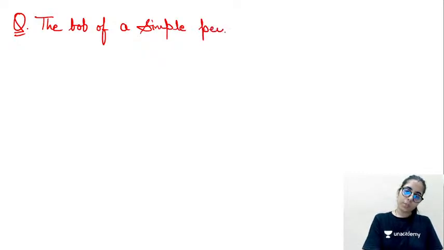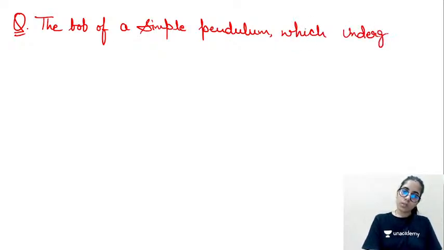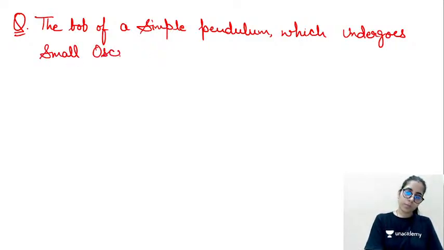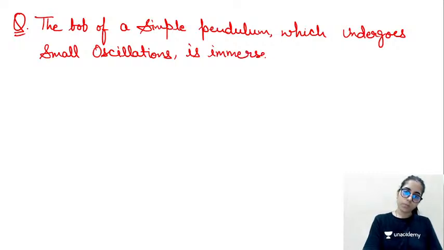simple pendulum which undergoes small oscillation is immersed in water.